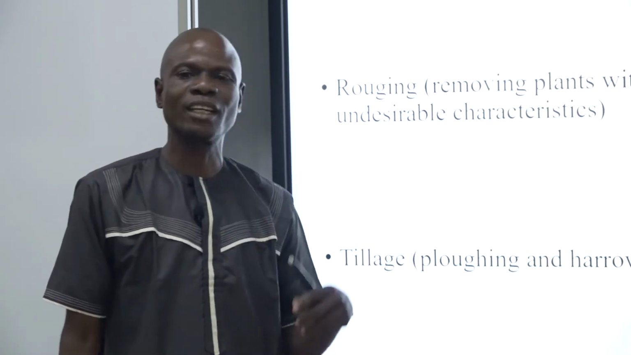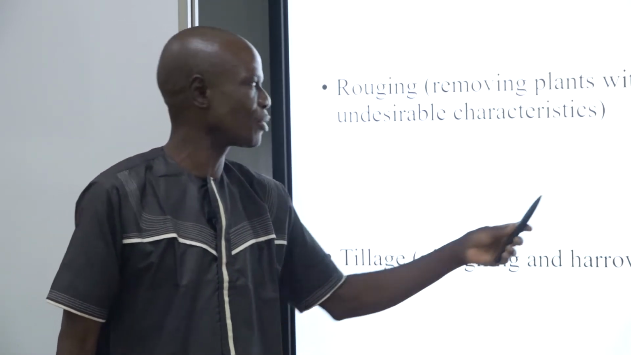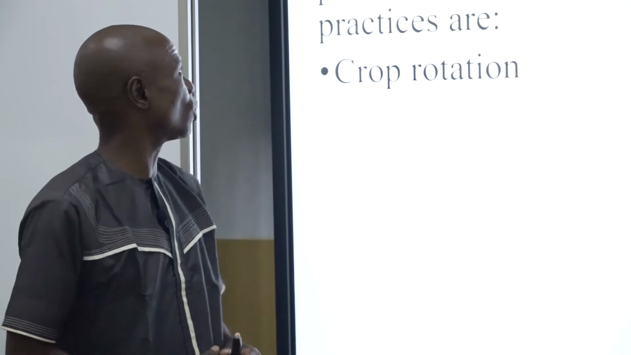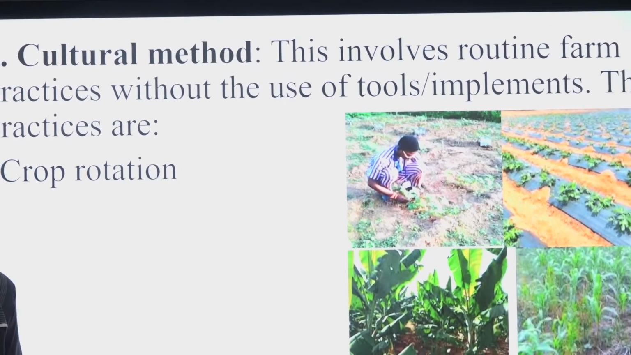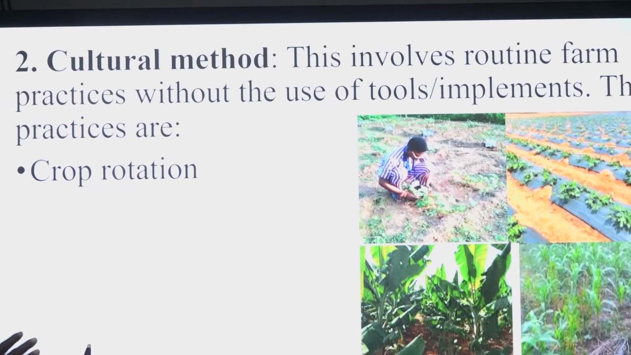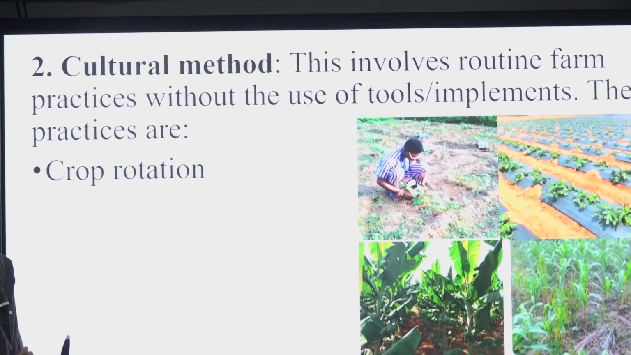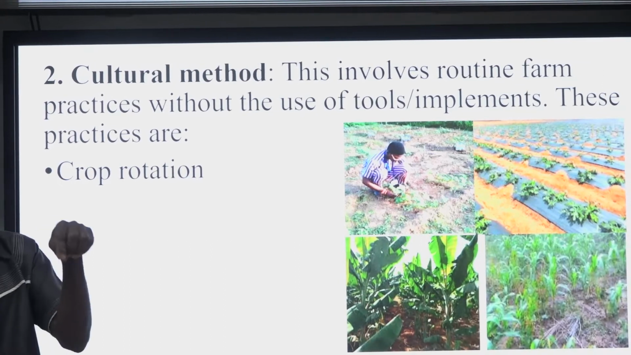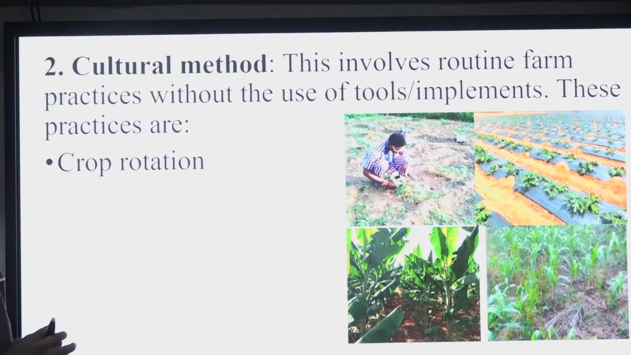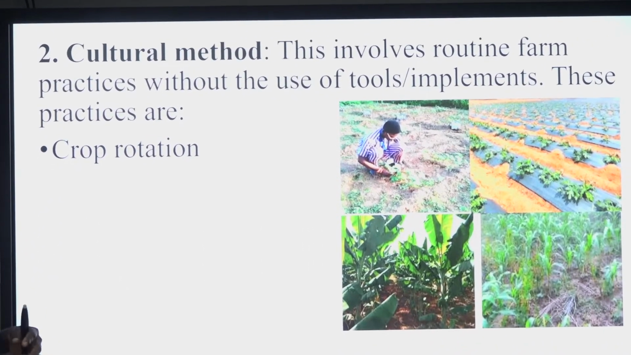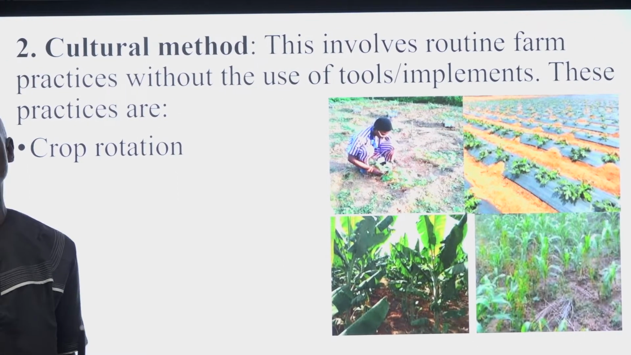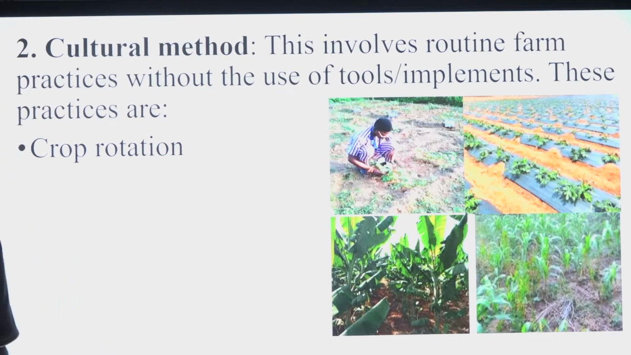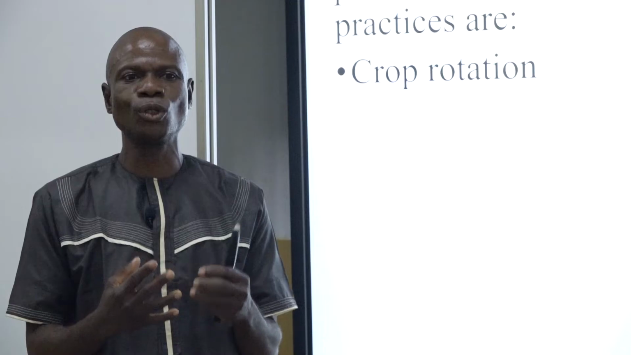Then let's look at the second method of weed control. We have the cultural method. If you hear the name cultural, it shows that it's something that has to do with you as an individual. This involves routine farm practices without the use of tools or implements. That's why we call it cultural. We cannot use tools, you cannot use implements.